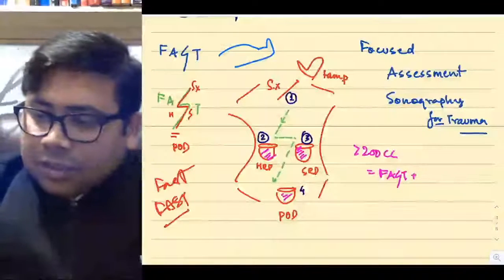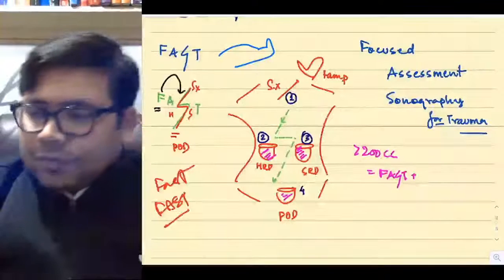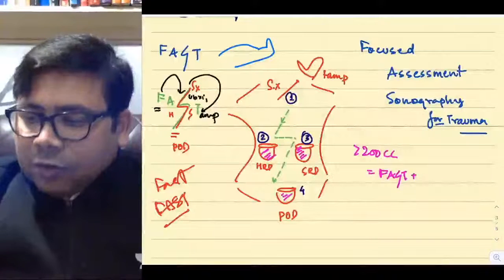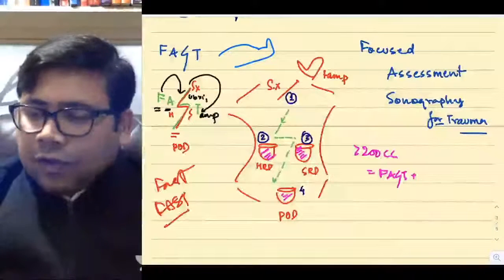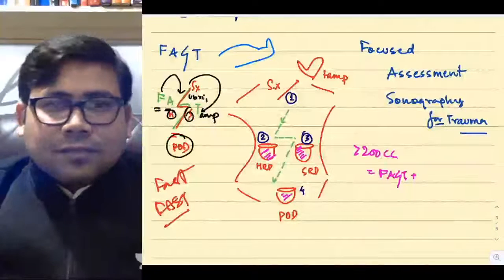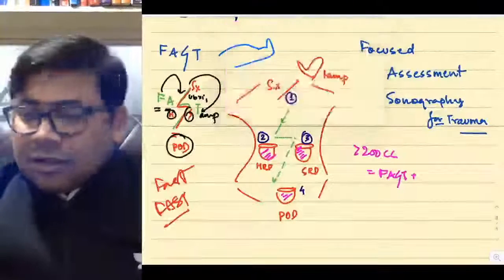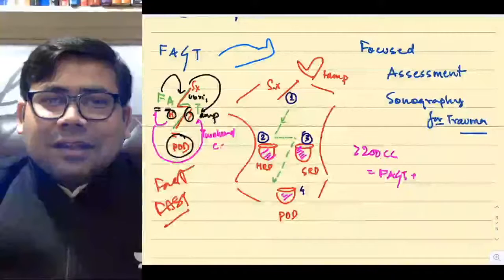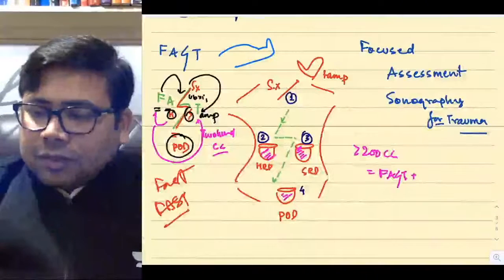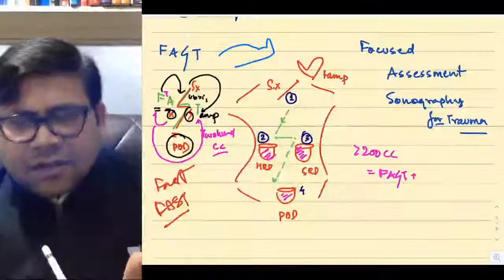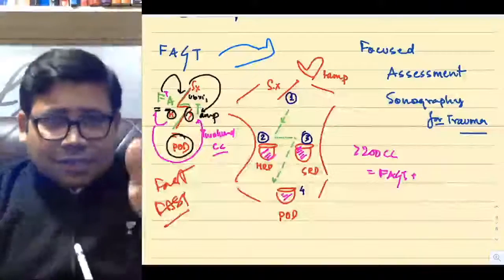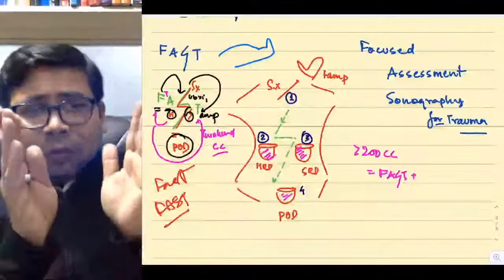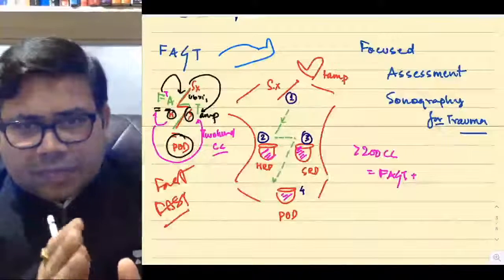So the first quadrant that we assess is the subxiphoid. What do you look for in the subxiphoid? Tamponade. Then you assess HRP, SRP and pouch of Douglas. And then, just see, everything is written. Fluid more than how much? 200 cc is considered to be what? FAST positive. Oh my God, everything is there. Use your surgical sense to see the answer. Like we see the problem by seeing the patient, we should see the answers by taking the what? This is known as associative memory. Is that clear? Let us come back.